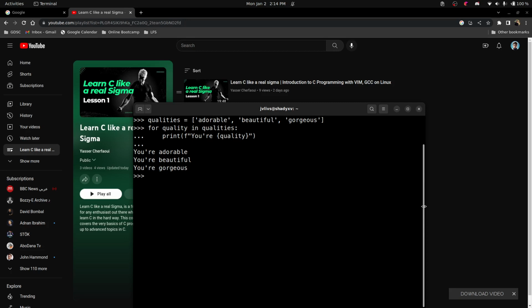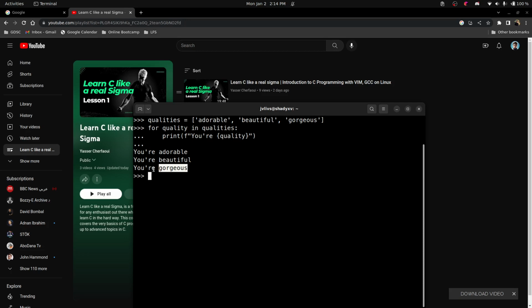As you can see here, I call it the simp booth. This is a coder who's simping over a girl, telling her you're adorable, you're beautiful, you're gorgeous. Can you notice something that keeps repeating? Your, and this is space, your, just your, and there are things that vary all along. So something keeps repeating, meanwhile something is changing on the go. These are called, in computer science, loops.